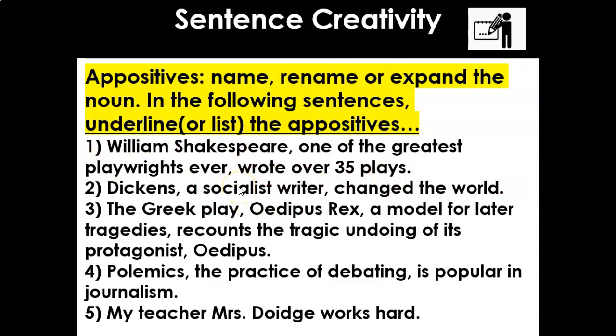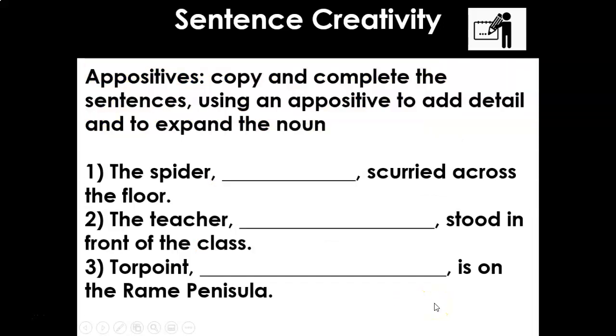We've spotted our appositives. Now, final task of the day, of these short focus mastery tasks, is this. Three sentences. I want you to copy and complete the sentences using an appositive to add your own creative detail and to expand the noun. So the spider scurried across the floor. The teacher stood in front of the class. Tall Point is on the Rhine Peninsula.